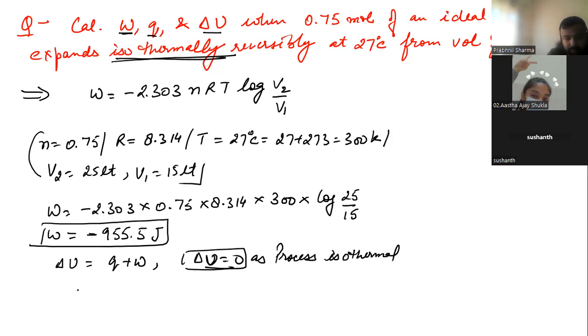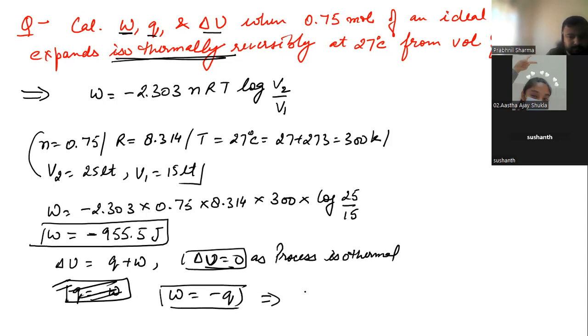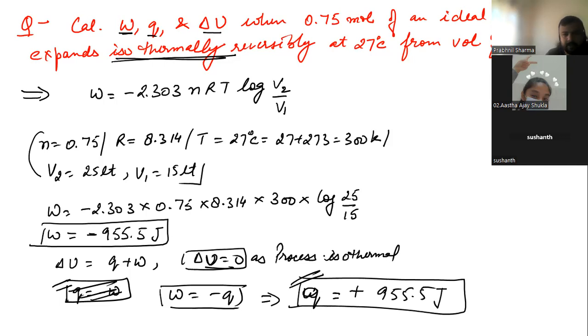So Q will be equal to minus W, or we can simply write W will be equal to minus Q. So Q will be equal to positive 955.5 joule. Clear? Yes. Got it? So this will be our solution for this particular question.